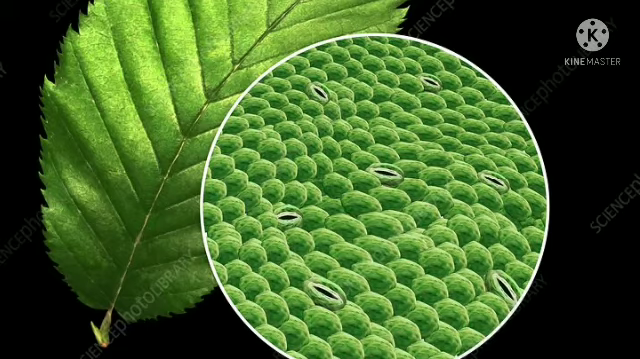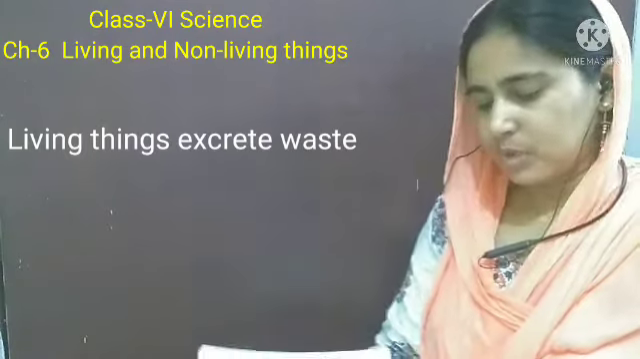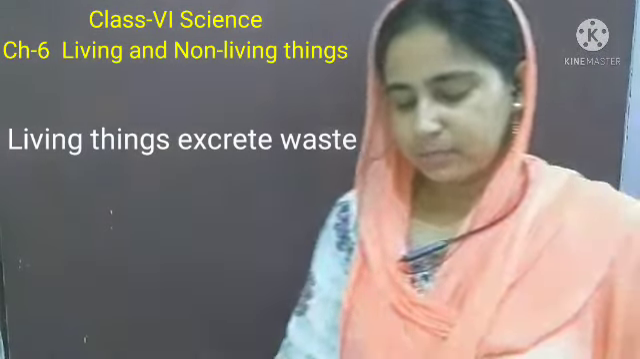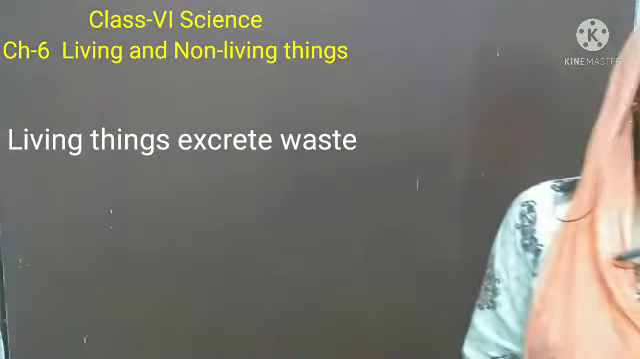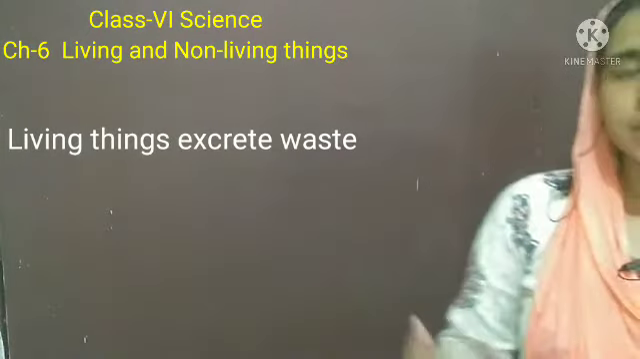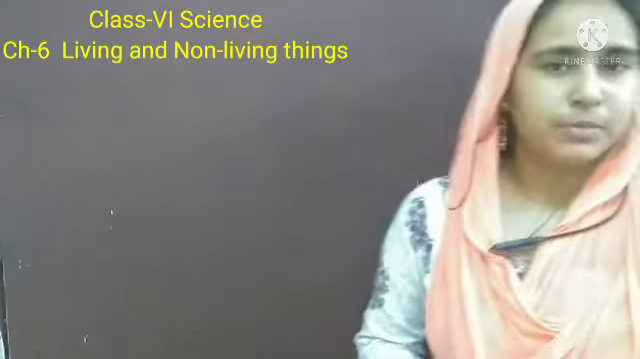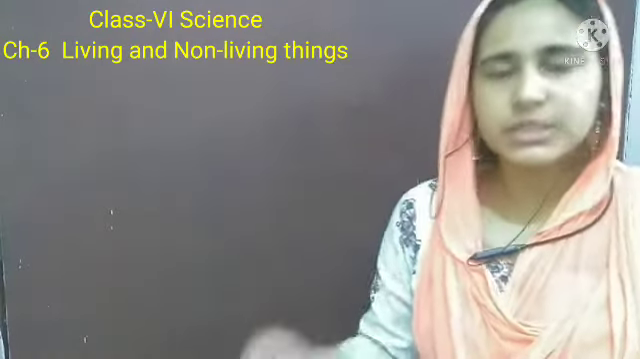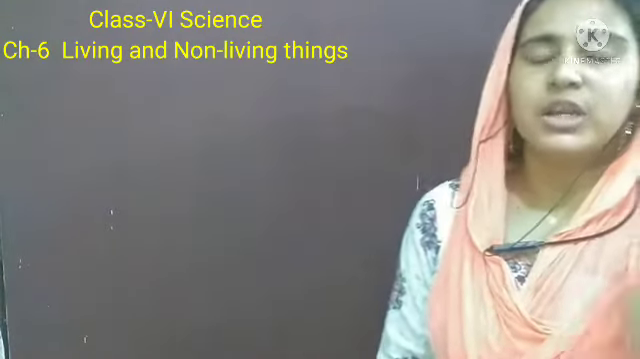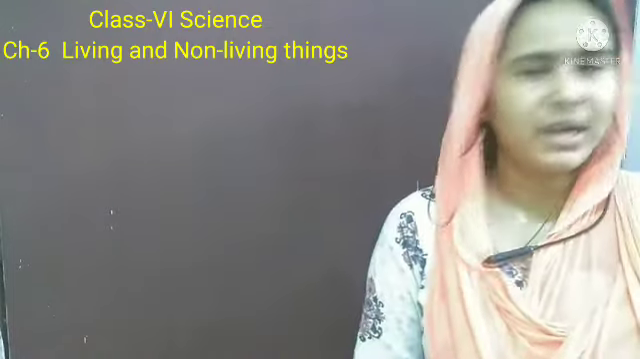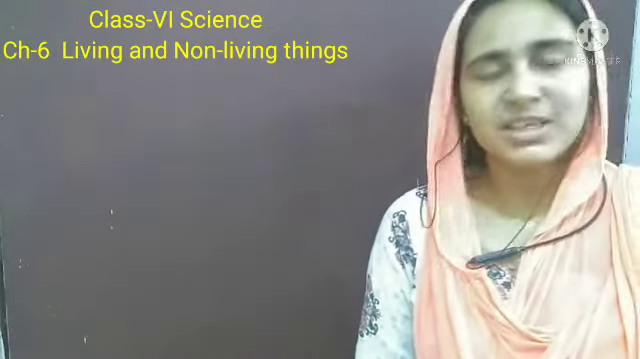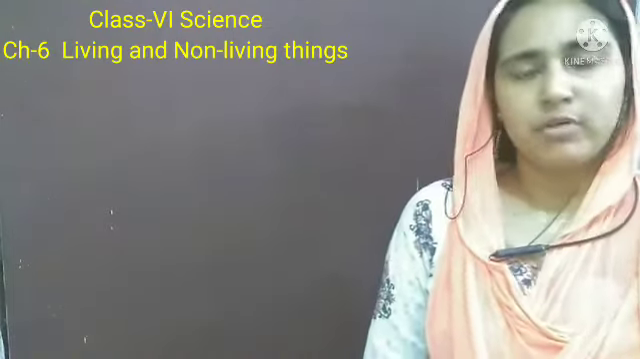Okay, clear? Now next one, that living things excrete. Excrete means they release or remove the unwanted from their body. So this is a characteristic of living things: they excrete, or release out, the unwanted or undigested or toxic and harmful or excess material from their body.